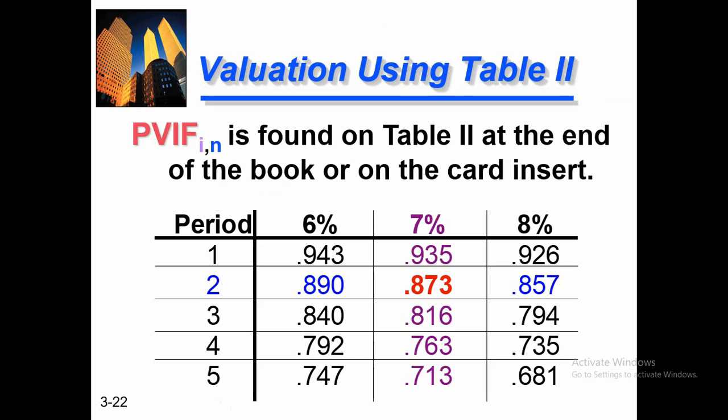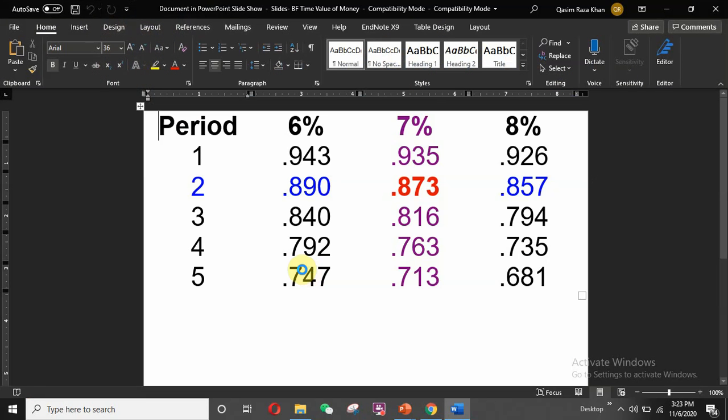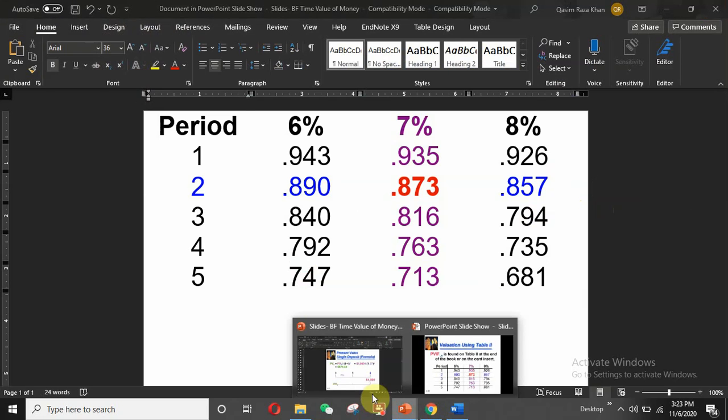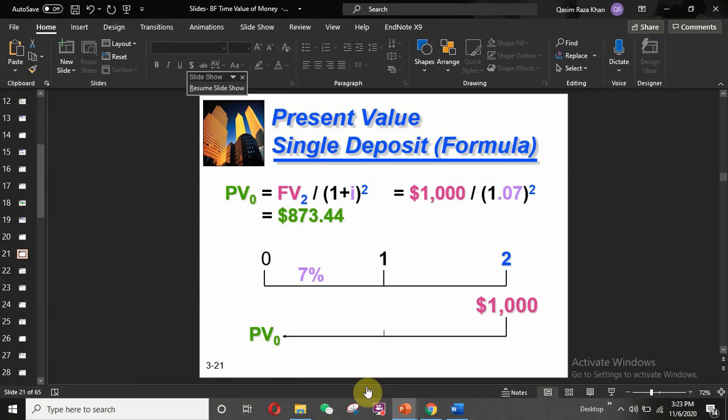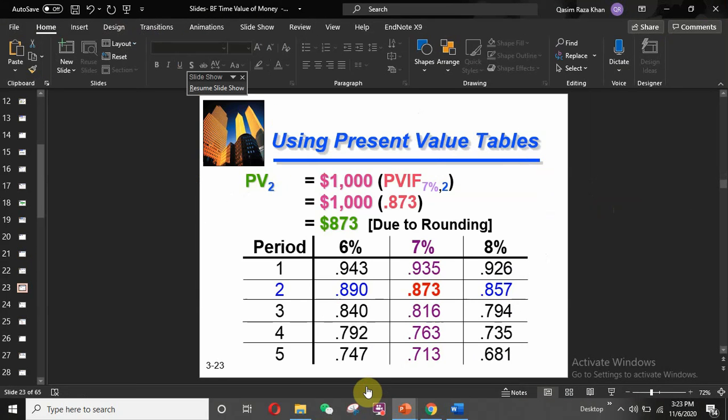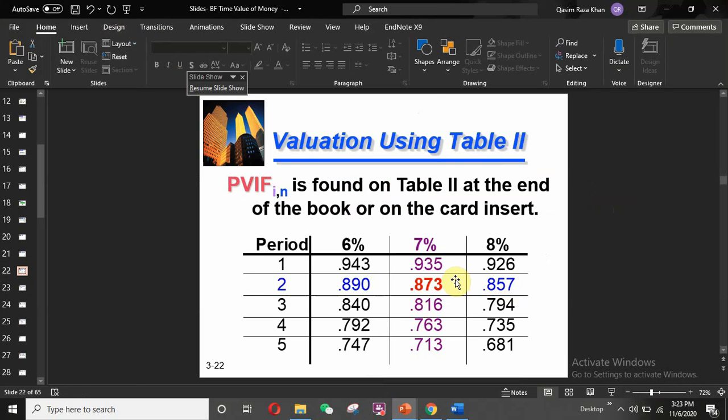PV can also be found in a table, like the future value table. Here is also a table: on the vertical side is the time period, on the horizontal side is the interest rate, and our investment plan is for 2 years at 7%. So our value is 0.873. Here my presentation slide is also converting into this.